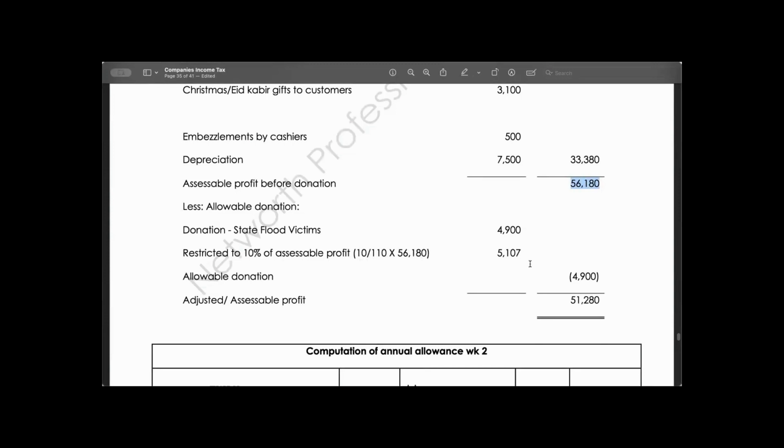We multiply by it and we got this. We will now compare the two, just like I said. Where your donation restriction is more than the actual donation, you are going to take the actual donation. But assuming this was 14 million, we would have taken 5 million. That is why we took this 4.9, because it was not more than the donation.